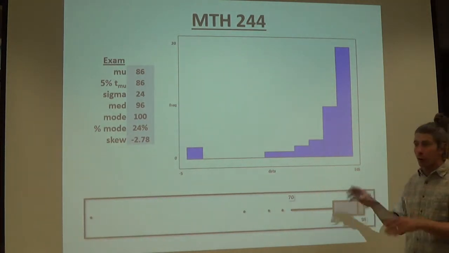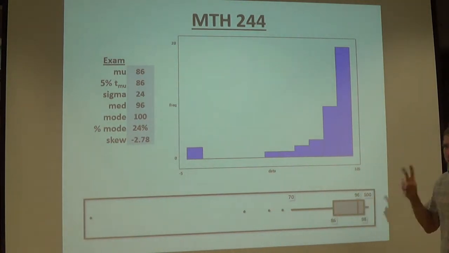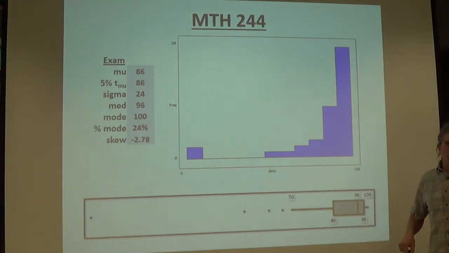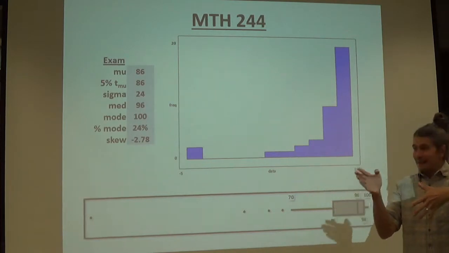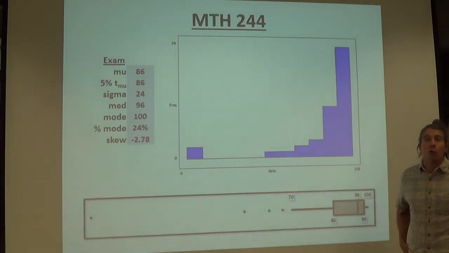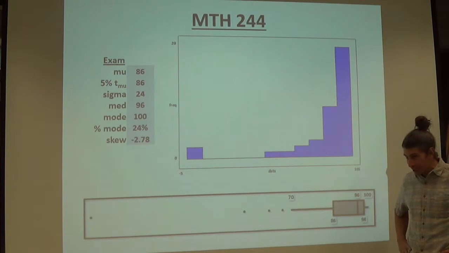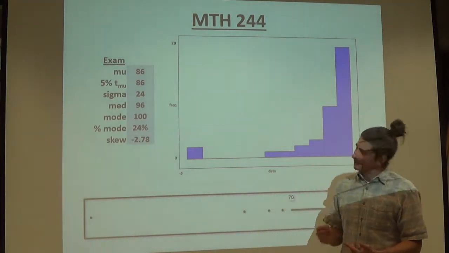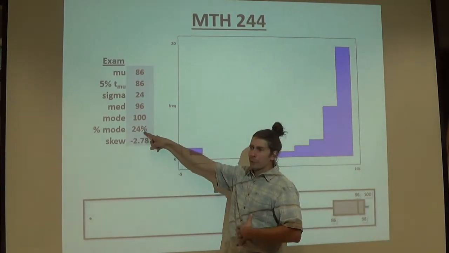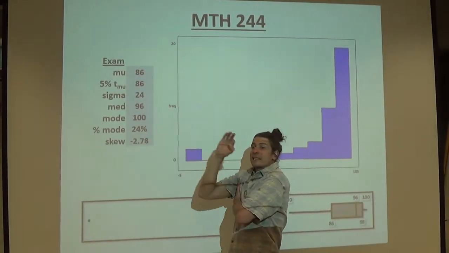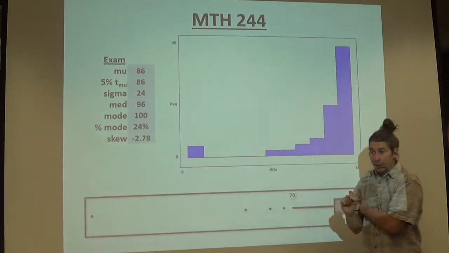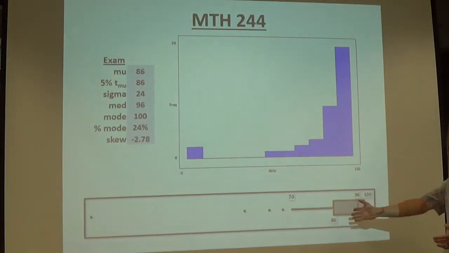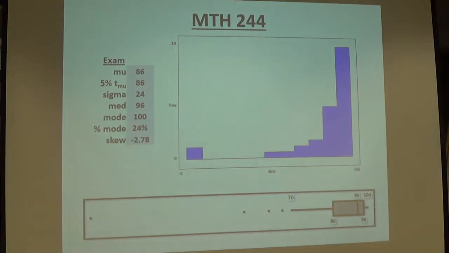I made a percent mode for all my classes. It's a new statistic. It's the plurality percentage. So it's the mode. What's the mode again? Again, 243. It's the highest occurring. It's the plurality score. It's the one that happened the most. In 243, I asked them to say it a different way. They said it's the majority. I'm like, it's not the majority. If it was the majority, that would be over 50%. But it is the most occurring data point. And sometimes it's only separated by a point or two. Sometimes 96 or 98 or 90 or 86, whatever would be the highest.